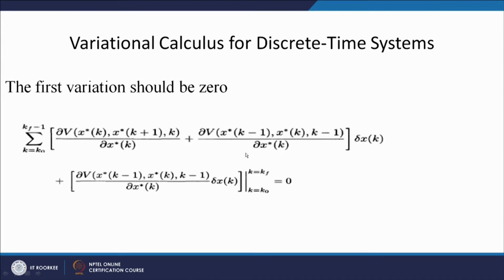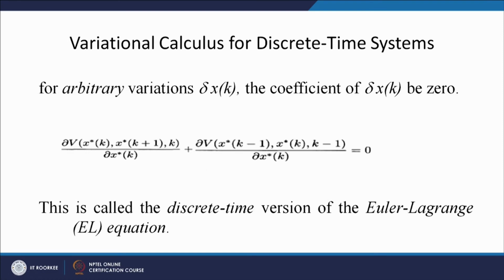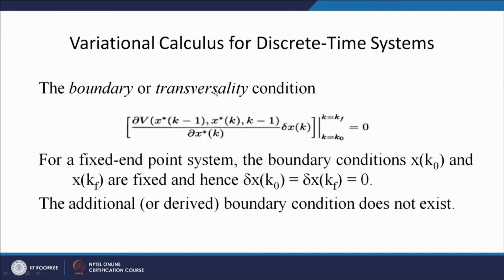So, for this whole equation to be 0, the coefficient of the delta x k must independently be 0, and this boundary condition second term will also be equal to 0. So, we can say the coefficient of the arbitrary variation delta x k must be 0, and this is called my discrete time version of the EL equation. For the boundary condition, my second term must be equal to 0.